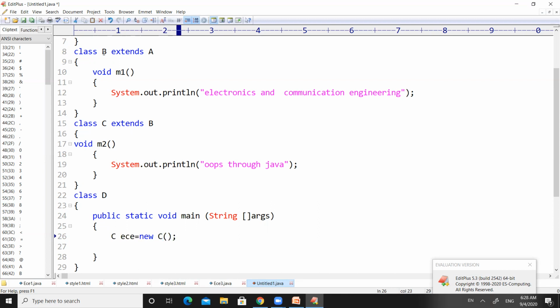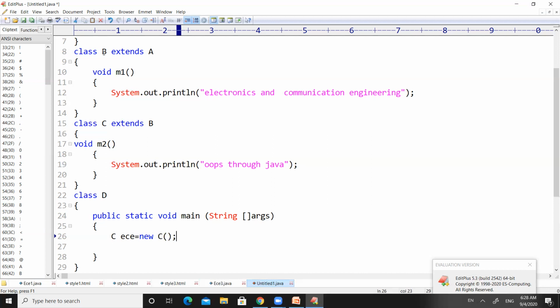So this is the way to create an object in Java: class name, object name equal to new class name. Here, if we are creating an object for class C, that means M2 will be in the RAM. At the same time, C is a subclass of class B. That's why M1 will be in the RAM.